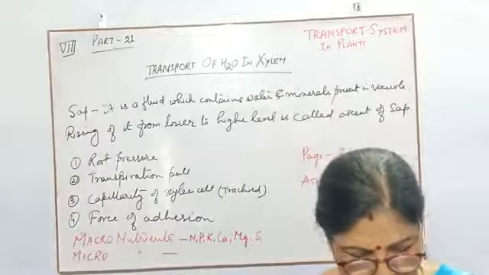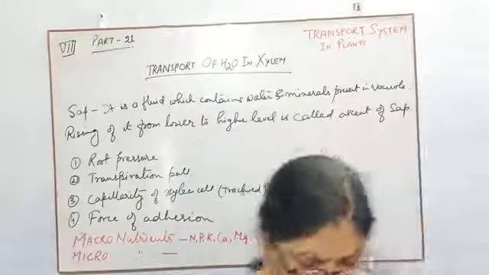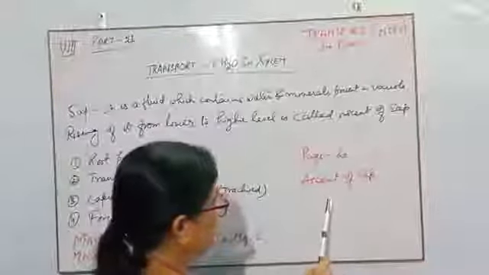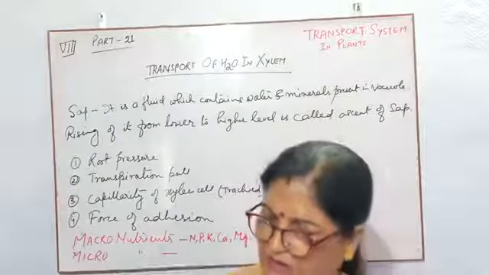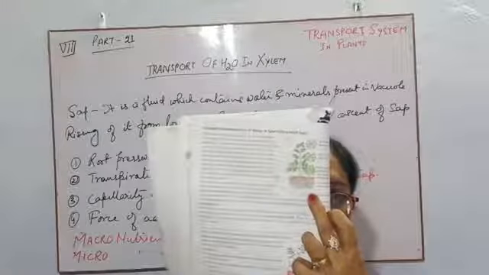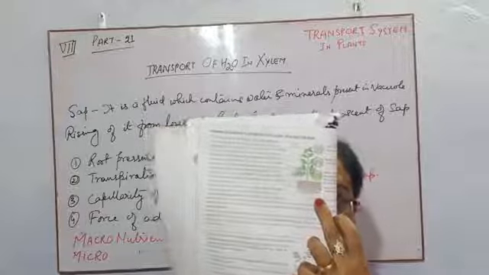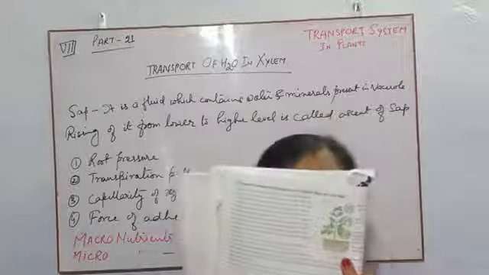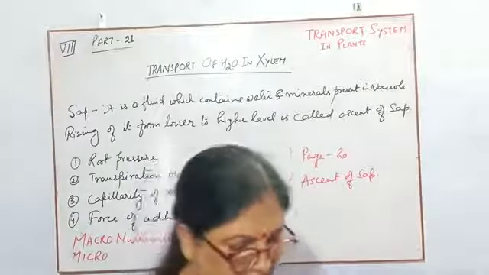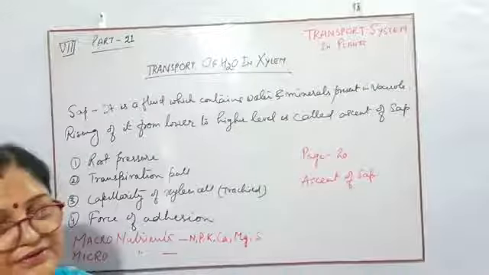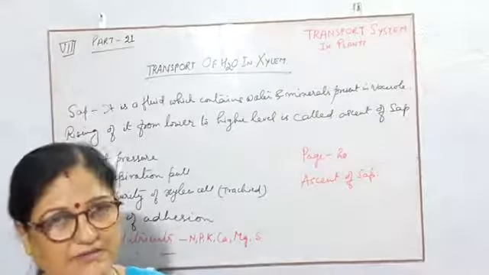Now I will show you the figure. Children, page number 20, ascent of sap. See children, this one. This is the figure, you can understand from it how the forces create a necessity and how the water can reach from the lower level to the higher level.